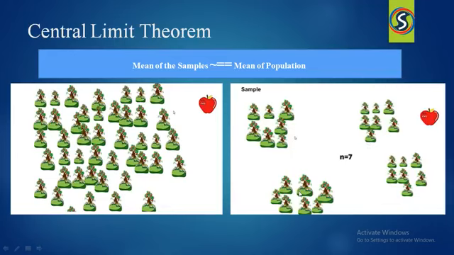Whatever means you get, calculate the total of the subset means. If you compare that mean with each and every sample mean, then that mean is approximately equal to each and every sample mean.